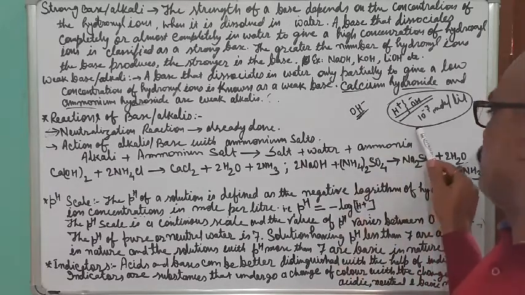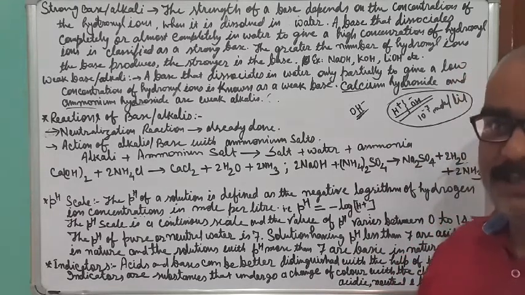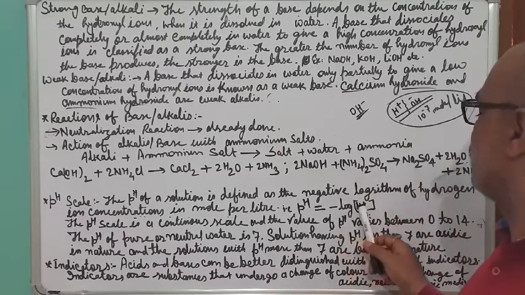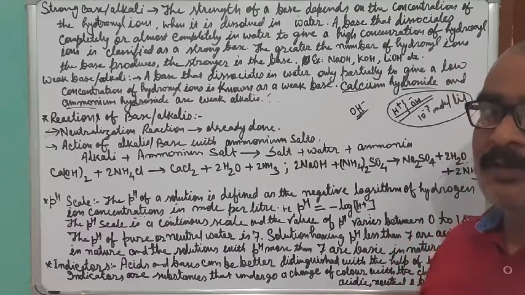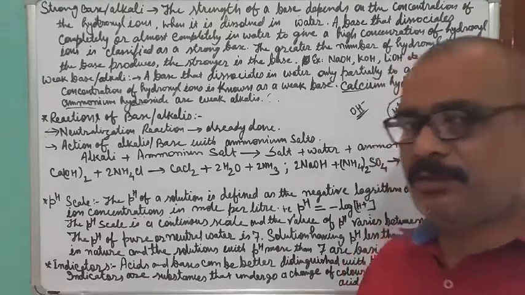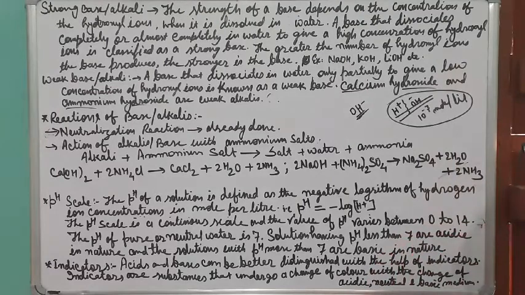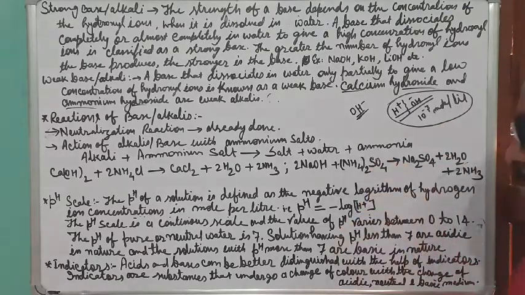So this one, 10 to the power minus 7, is the concentration of hydrogen ion in water. So what would be the pH of water? If you write 10 to the power minus 7, pH will be 7. So 7 indicates the neutrality of the substance. If anything has pH around 7, then it will be neutral. So your distilled water is neutral because its pH is 7, because the hydrogen ion concentration is 10 to the power minus 7. That is why the pH will be 7.